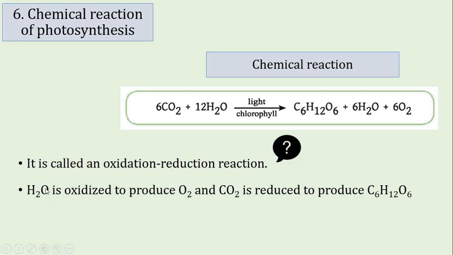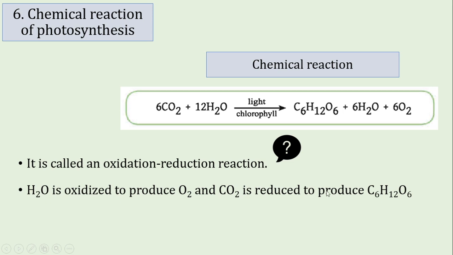If hydrogen is subtracted from a molecule, this chemical reaction is called oxidation. Here we see from the water molecule H2O, hydrogen is being subtracted to produce oxygen. So hydrogen is subtracted, this process is called oxidation.